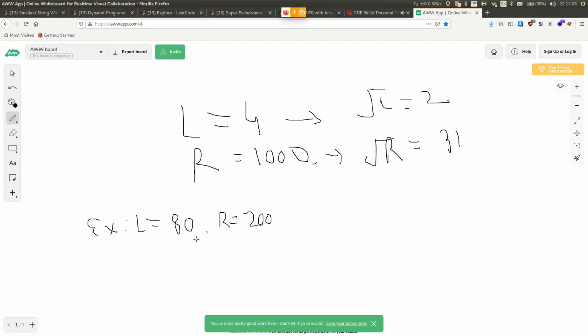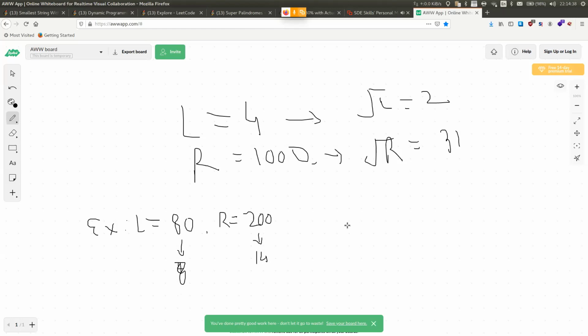Manu, sorry to interrupt. Can you take the second example, L equal to 18, R equal to 200? In this case, the square root of L will be 7 point something, so 8. We will initialize to 8. We will try every square number. After 8, the first square number is 9.